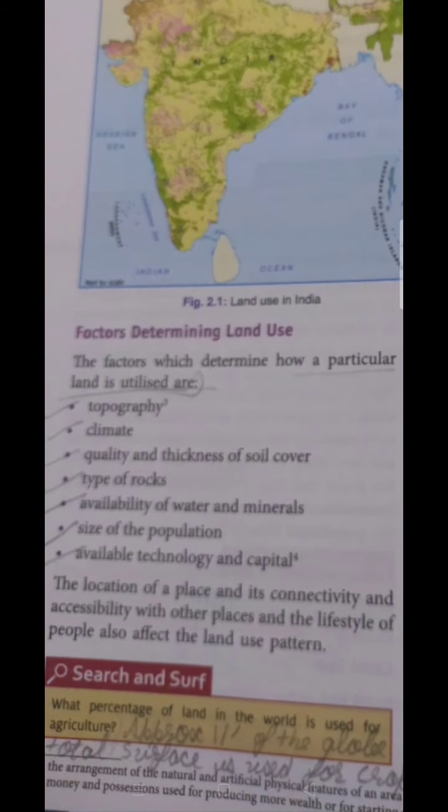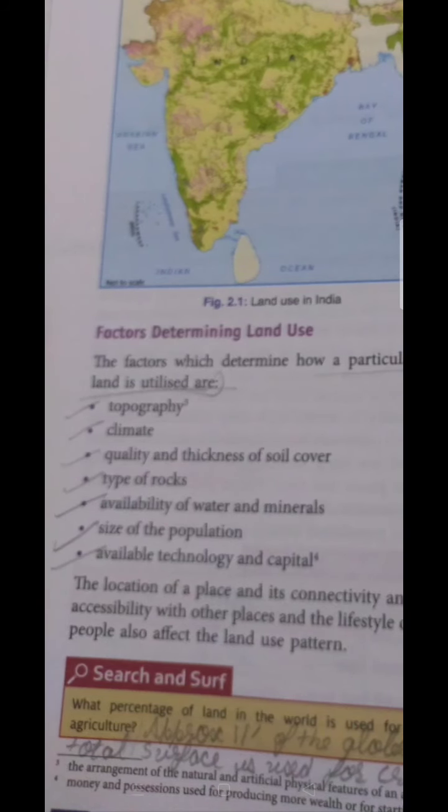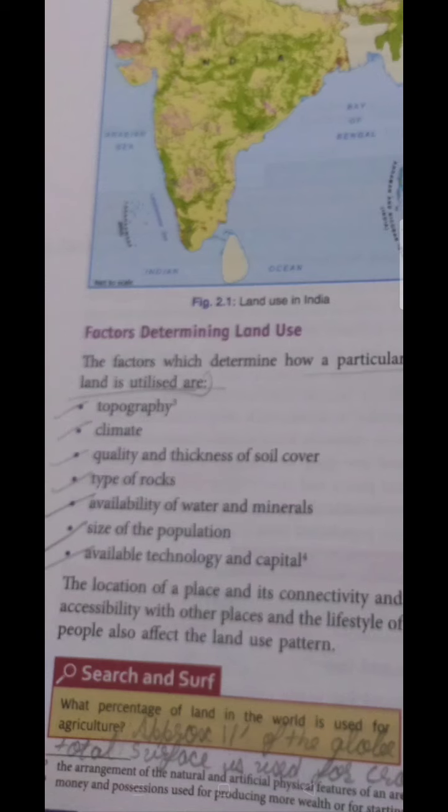Moving further, now we are going to discuss the different factors that determine land use. The first one is topography, the second is climate, the third is the quality and thickness of soil. These are the main determining factors for the use of land. Then availability of water and minerals, the size of population, and the last one is availability of technology and capital. Before using the land, we have to check all such factors, which are necessary for the establishment of any kind of activity on a land.